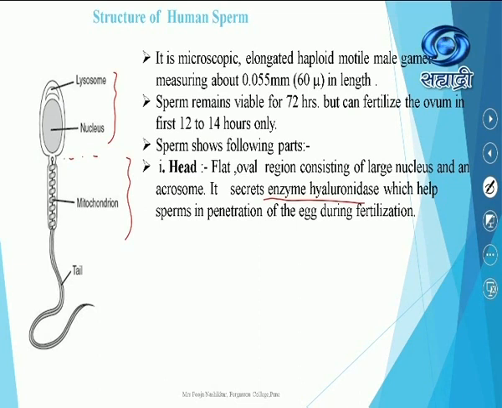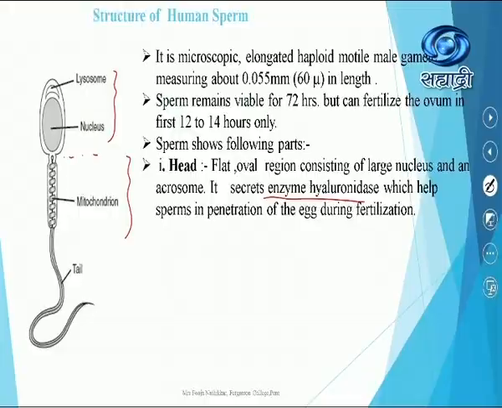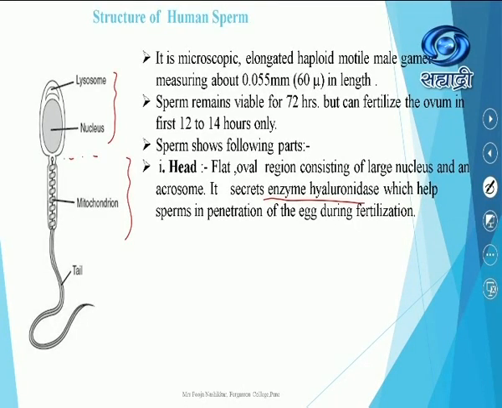Hyaluronidase enzyme, which helps the sperm in penetration of the egg during fertilization. Every step is interrelated. When we proceed to the study of fertilization, you will understand how exactly the hyaluronidase enzyme is helpful for penetration of the egg.